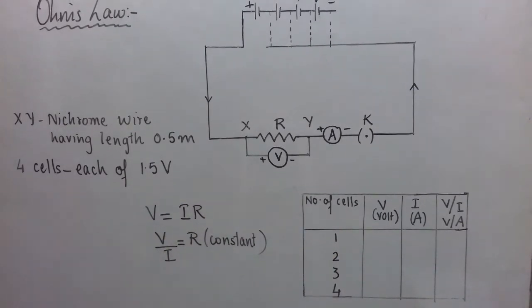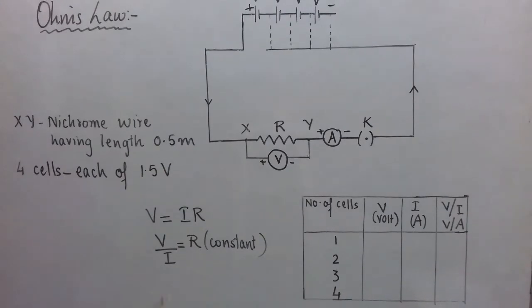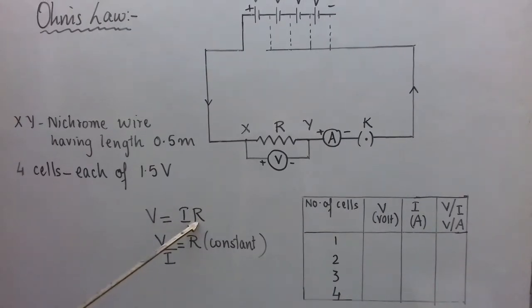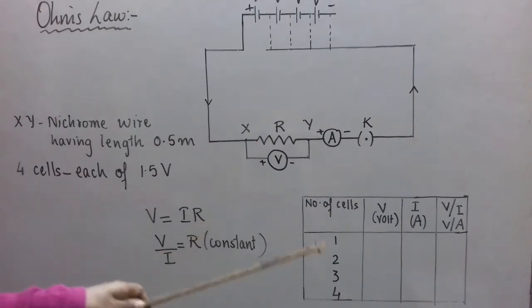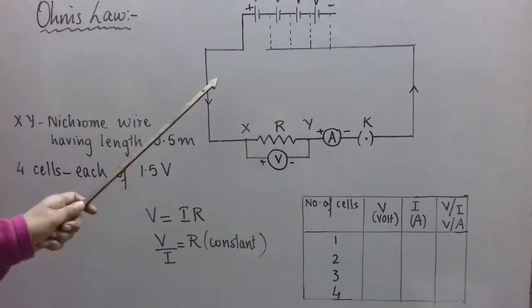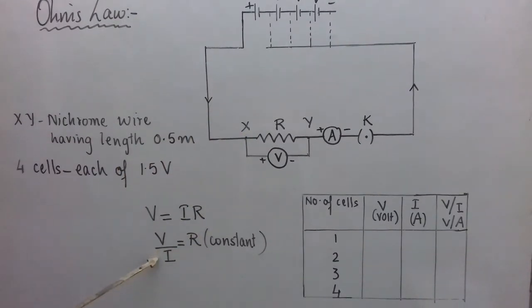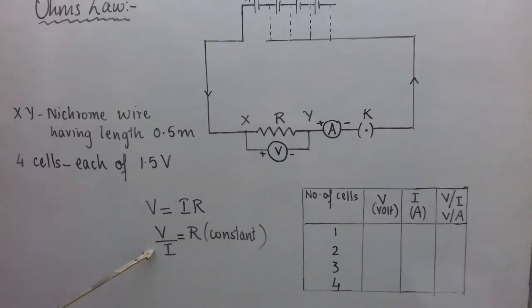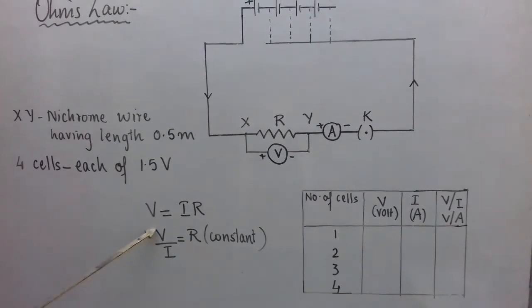And hence we have proved Ohm's law. Because what is Ohm's law? According to Ohm's law, V is proportional to I, V is equal to IR, and we know R is the constant of proportionality. So what we have proved in the table from this activity is that V upon I is constant. Although we are changing V, and I is changing, the ratio remains constant.